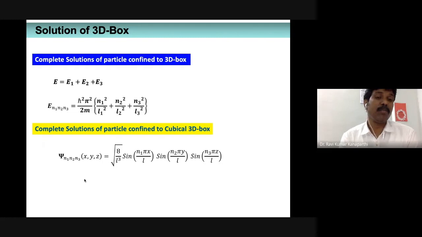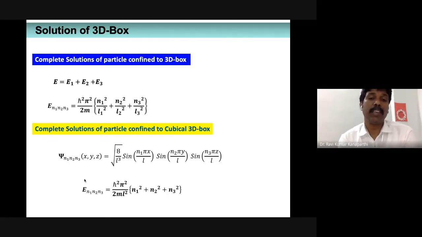As a special case, take a cubical box, where the length of the box is the same. Therefore, L1 is equal to L2 is equal to L3, let's say it is L. In that situation, the wave function is going to be square root of 8 by L cube, sine n1 pi x by L, sine n2 pi y by L, sine n3 pi z by L. So accordingly, the eigenvalue is also going to change.